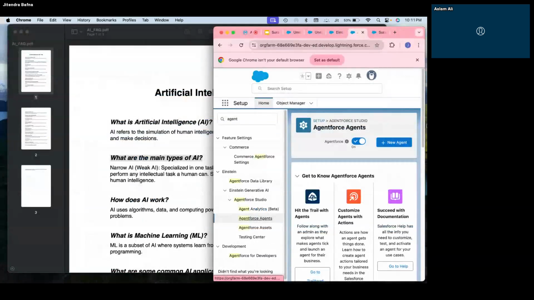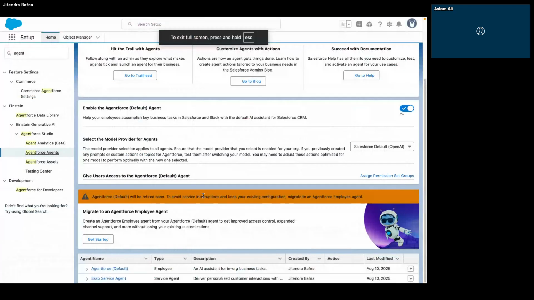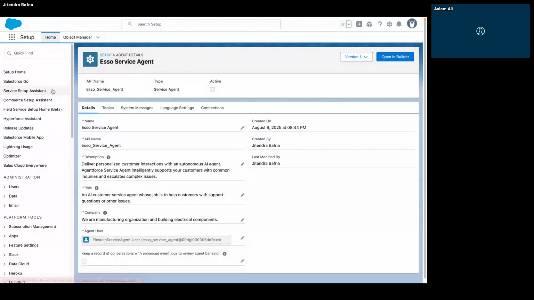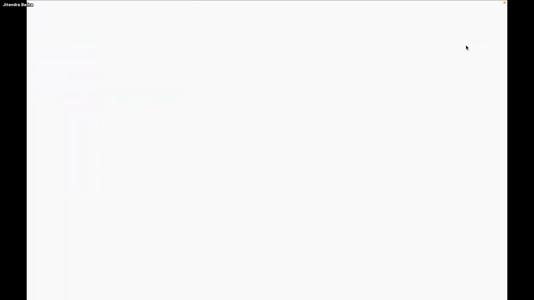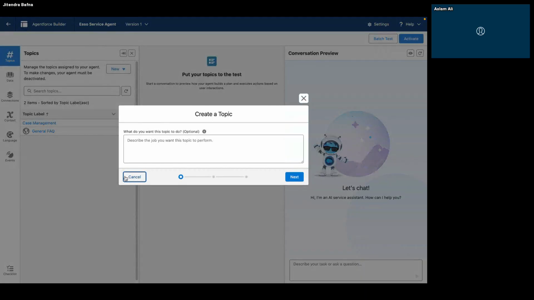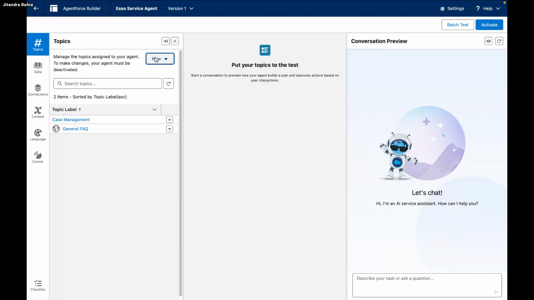Correct, we can create custom actions. Yes, let's do that. I will go to the service agent and open a new builder, and I will create a new topic. Actually, I can go to General, but the General topic is restrictive, so let me create a new topic.